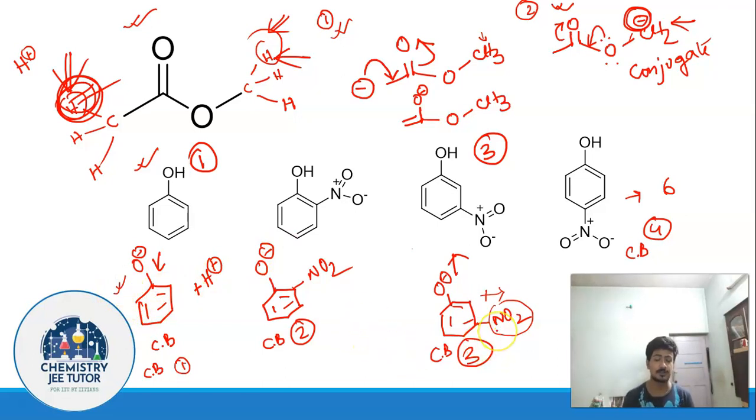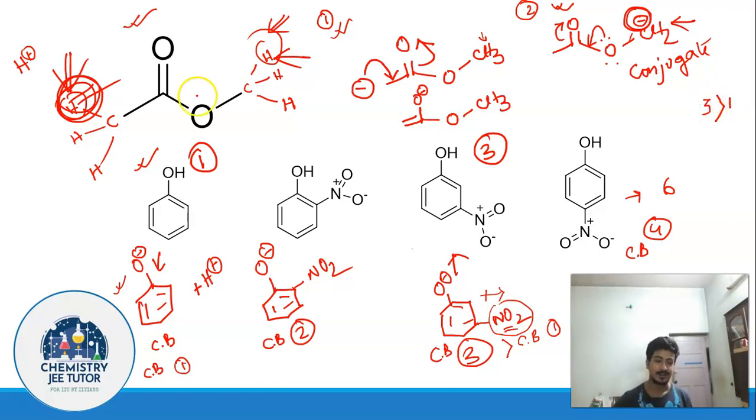Since this has a nitro substitution, it is going to withdraw the electrons or attract the electrons towards itself, and that's what is going to cause greater delocalization. Greater is the delocalization, greater is the stability. So conjugate base of 3 is going to be more stable as compared to the conjugate base of 1 because of the electron withdrawing inductive effect of nitro group, which is absent in case of 1 but present in case of 3. This is clear? So 1 is going to be least acidic, and then it is going to be 3.